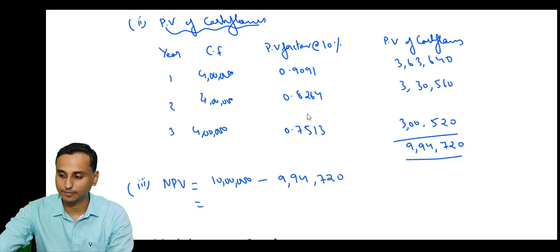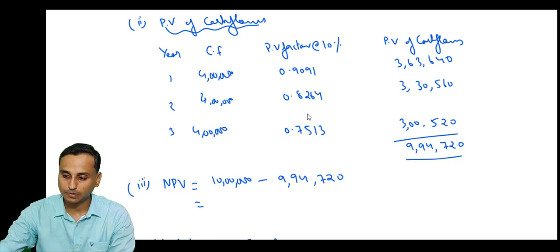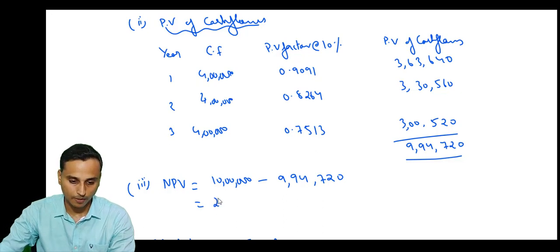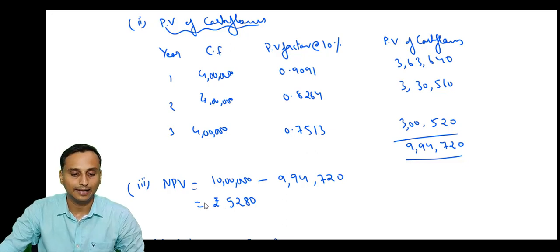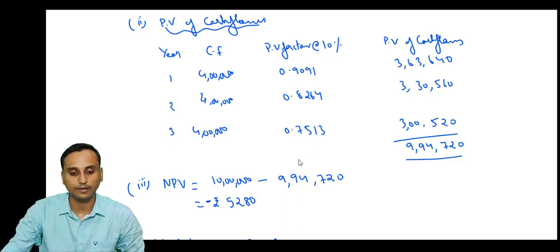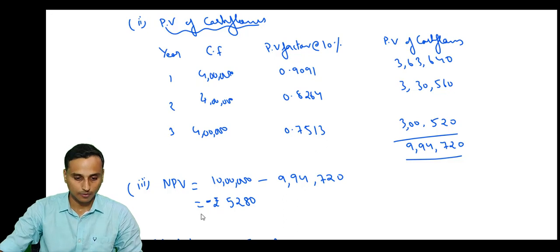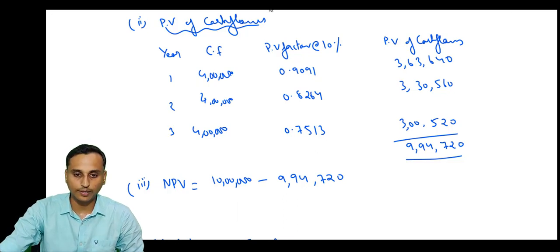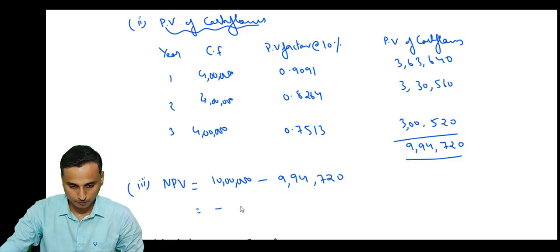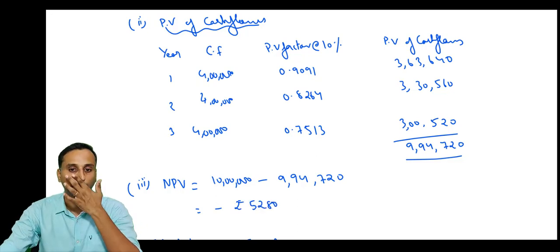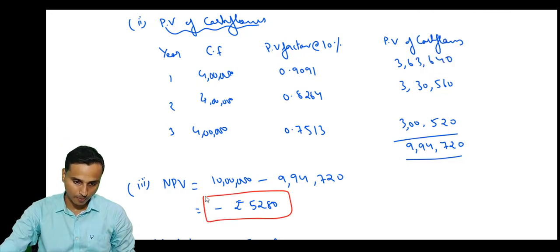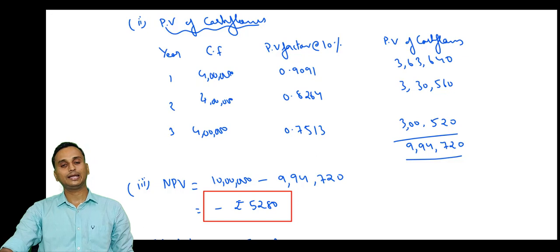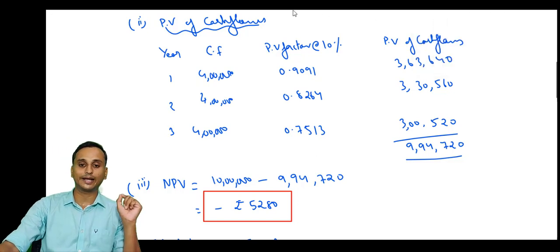So how much do we get? 5,280 rupees negative. So this is our answer to the first part of the question: rupees 5,280 is the net present value, and it is negative.